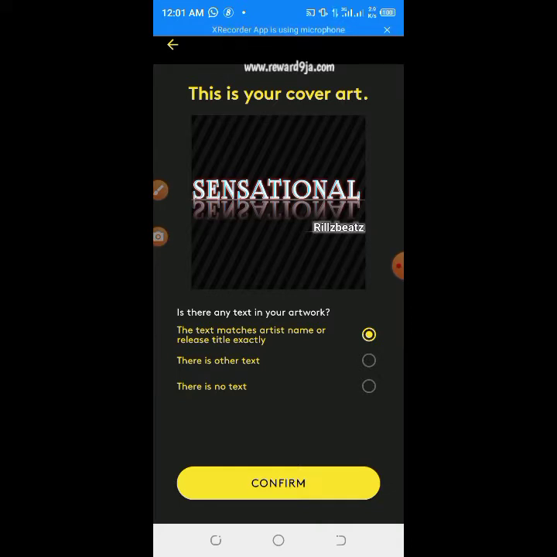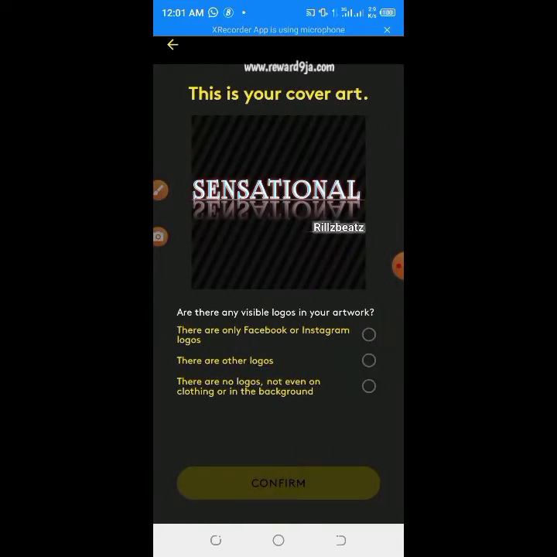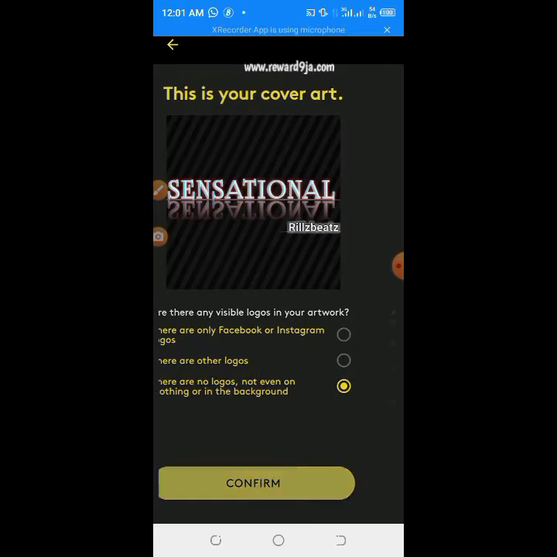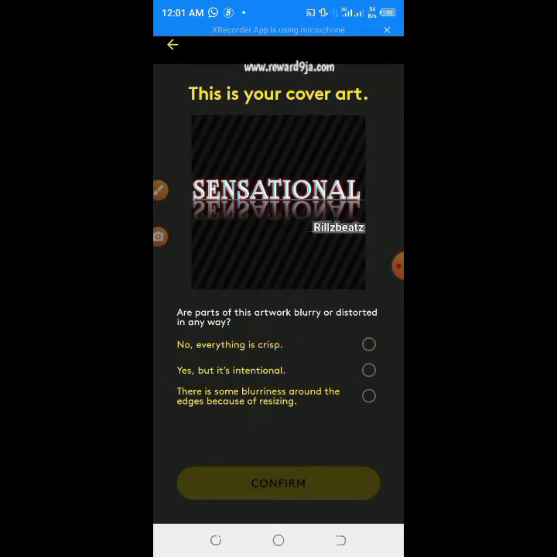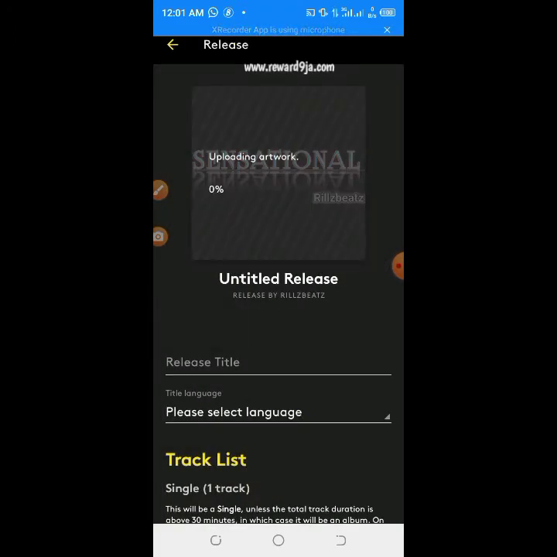You can confirm. Are there any visible logos in your artwork? So these things you select them, but it's not necessary. Just best to leave it. There are no logos, not even on background. You click that. Are parts of this artwork blurry? Just choose this first one and it's clear. If it's not, they'll still reject it. Now you come and change it. So it's uploading.